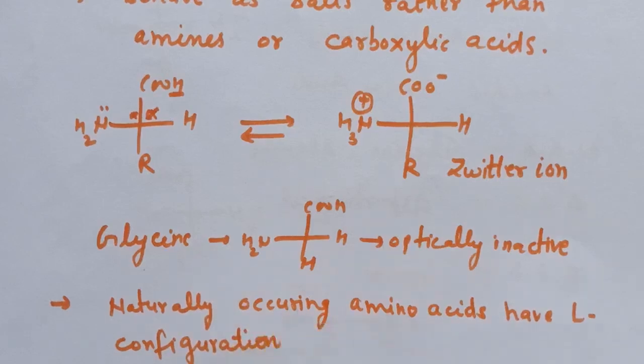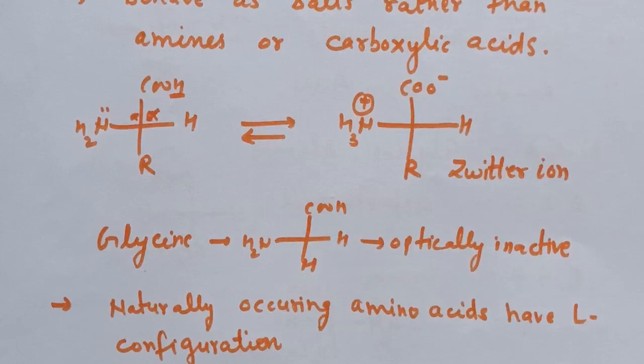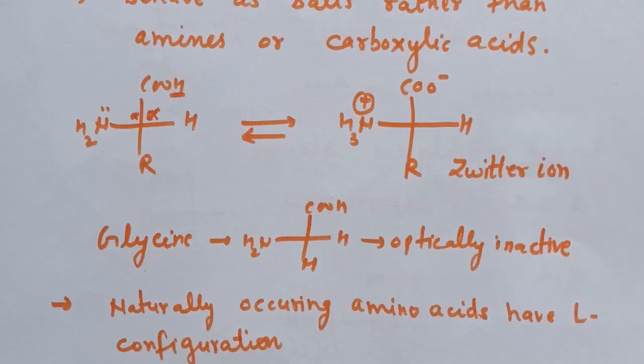L amino acids are represented by writing the NH2 group on the left hand side, just as we have discussed in the case of carbohydrate. If at the last chiral carbon the OH group is on the right hand side, then we will assign D configuration, and if the OH group is on the left hand side, then we assign L configuration.